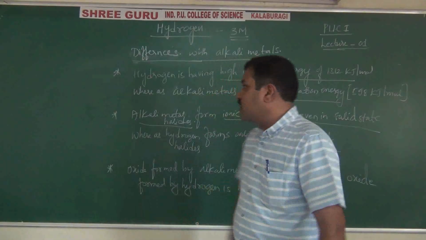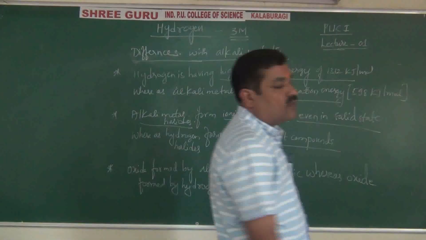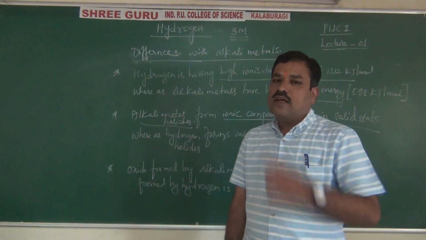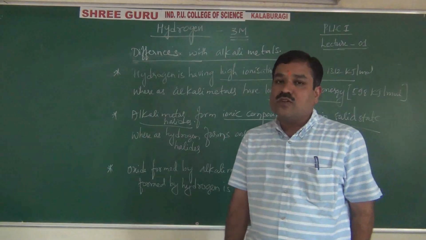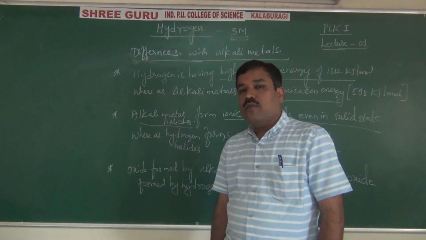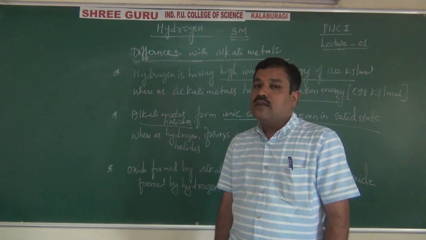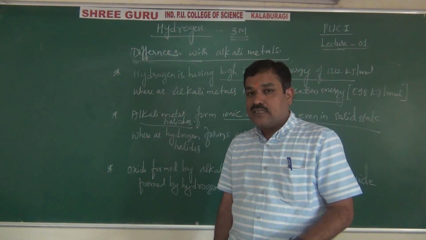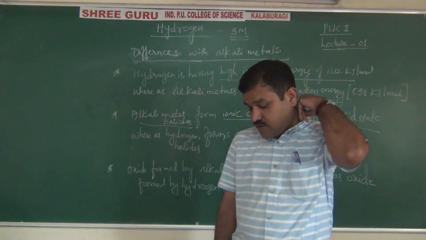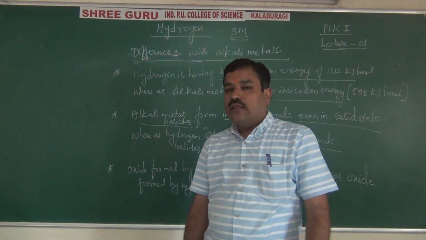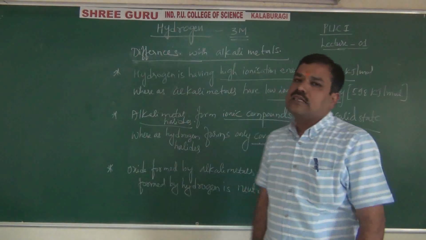These are the points of difference. First, 5 points of similarity, and these are the 3 points of difference. Generally hydrogen has high ionization energy because of its smaller size, 1312 kilojoules per mole. This calculation you can get from atomic structure using Bohr's theory. Whereas for alkali metals, down the group, size increases and ionization energy decreases. That's why sodium is given as about 500 kilojoules per mole. Then generally alkali metal halides or alkali compounds are ionic in nature.